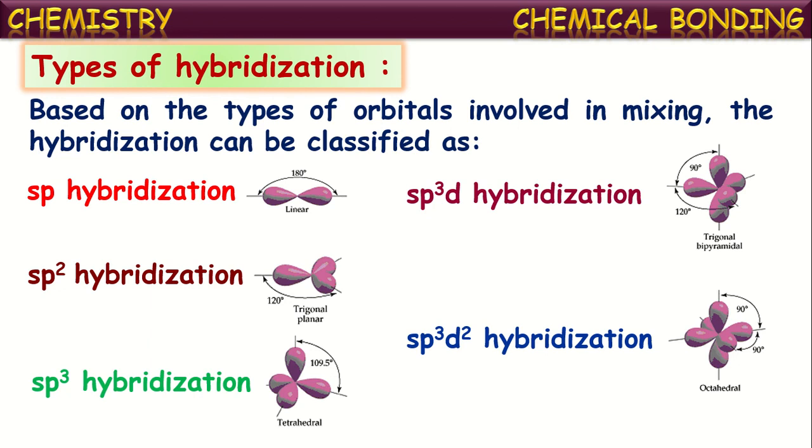This classification is based just upon the type of atomic orbitals participating in the intermixing. The orbitals present in the valence shell of an atom participate in hybridization, and based upon the type of orbital intermixing, the resultant hybridization will be different. Now let us see these one by one in detail.